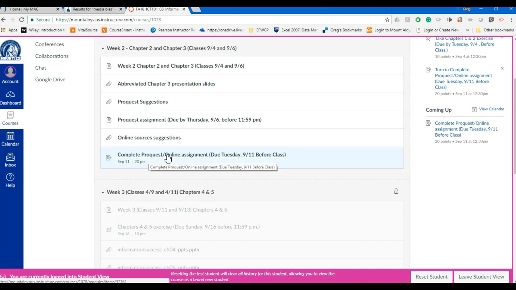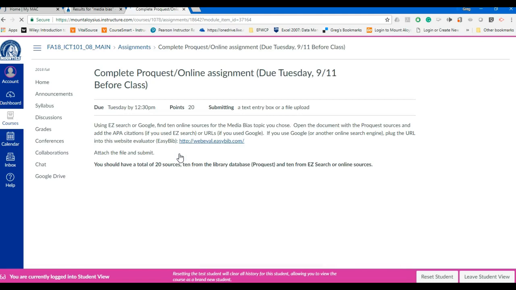Okay, and you'll note this is a big assignment. It's worth 20 points, so it's one of the bigger ones in the class. That's why we're taking over a week to complete this out of a 5-week course. That's significant. So again, you're going to submit it here by clicking this button, attaching the assignment, and submitting.